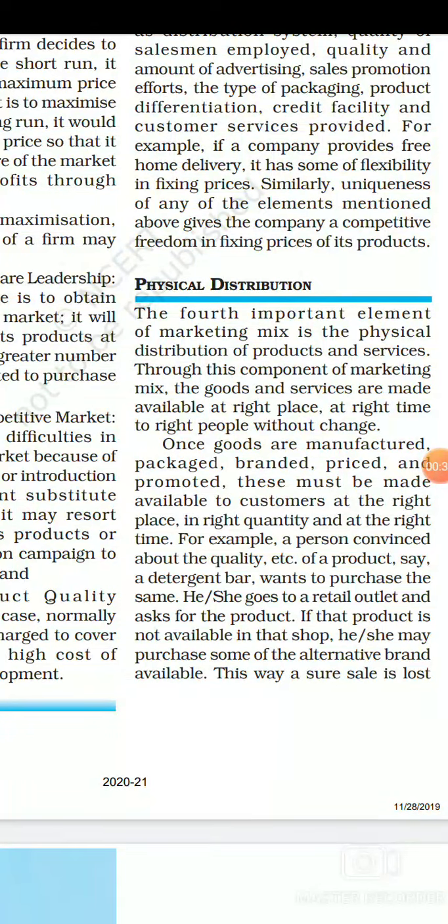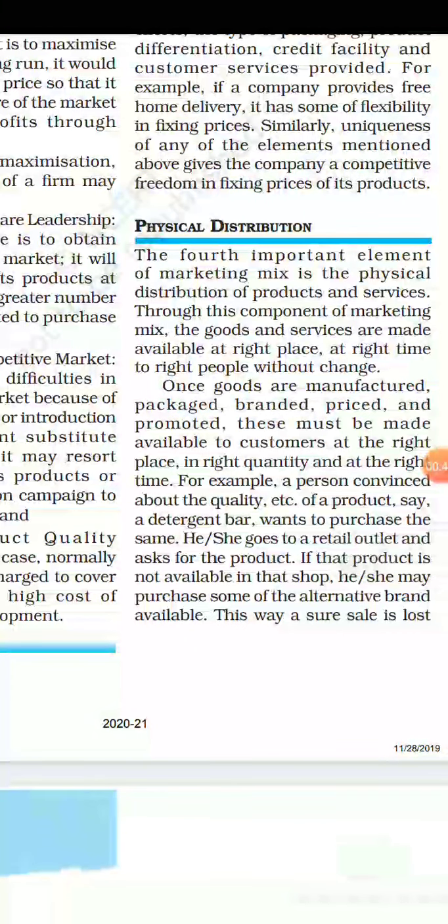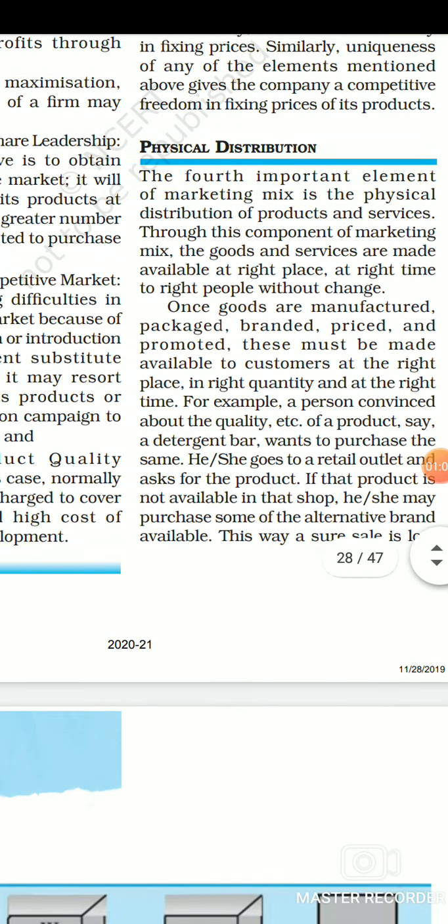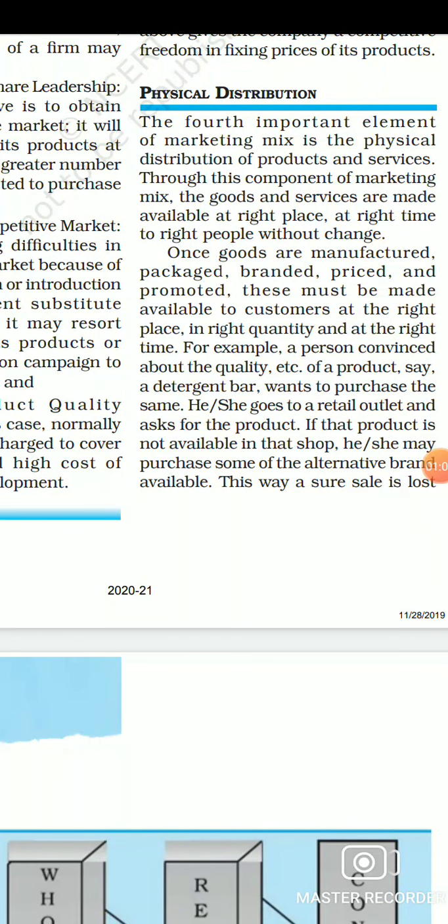Now this component, physical distribution, is important because once the product is produced, once the good is manufactured, we need to transfer these goods from the place where they have been produced to the place where they are demanded from the customer side. And how is that possible? It is only possible with the help of physical distribution, right? So in this component of marketing mix, the goods and services are made available at the right place, at the right time, to the right people without any change. These are the activities conducted with the help of physical distribution.